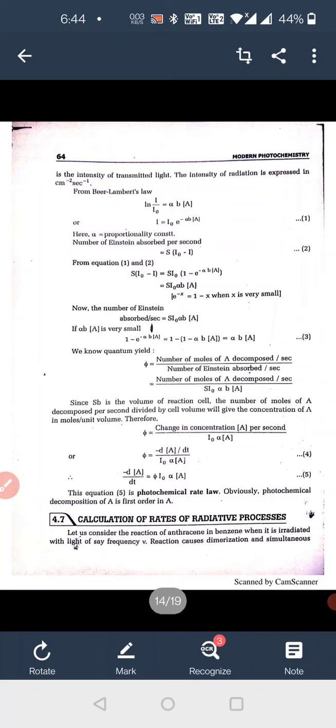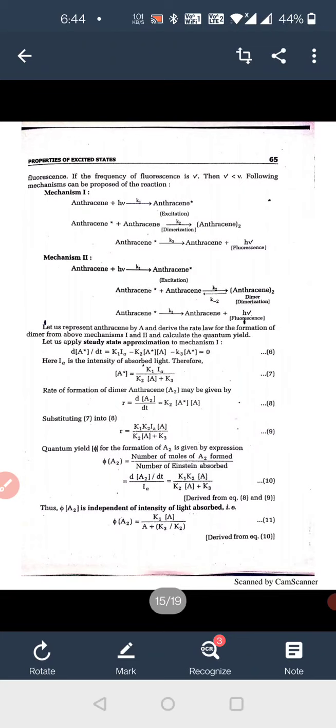Let us consider the reaction of anthracene in benzene when it is irradiated with light of frequency nu. The reaction causes dimerization and simultaneous fluorescence. The frequency of fluorescence is less than nu.